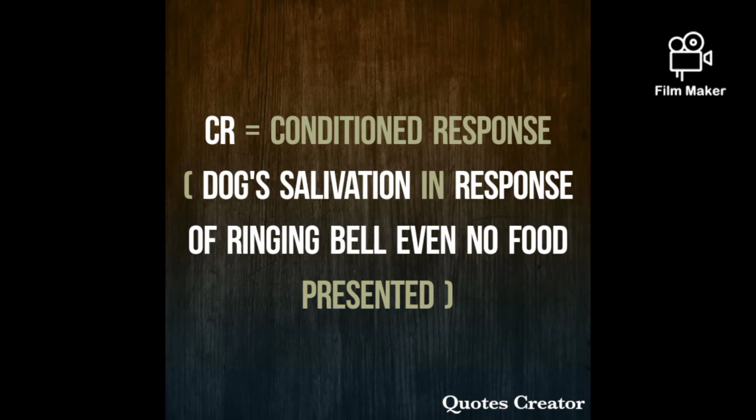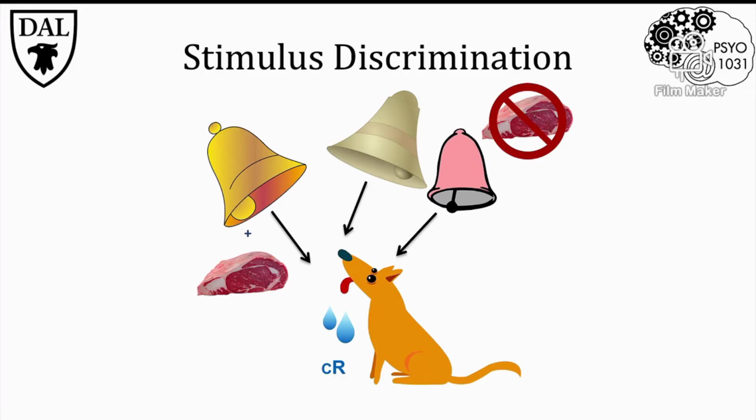Conditioned response was salivation of dogs in response to the ringing bell, even when no food was presented in front of him. Why did it happen? Because CR happens only when the mind of an individual is thinking that okay, the bell has rung and now the food will be presented in front of him, so he can give a conditioned response, the salivation of the dog, even when the food is not presented. Just the thinking of the ringing of the bell can give him the salivation.